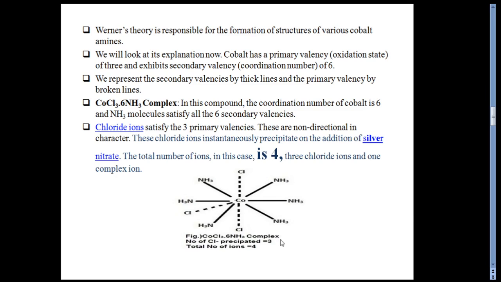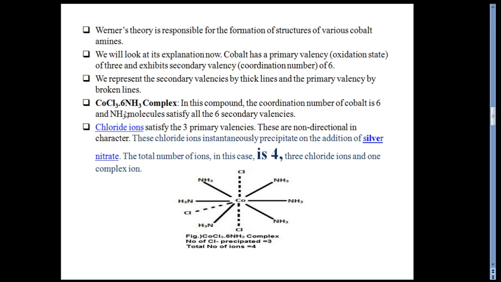In this example of a cobalt complex, we will see how the primary and secondary valencies are distinguished. We represent the secondary valency by the thick line, and the primary valency by the broken lines. So this is the thick line and this is the broken line.